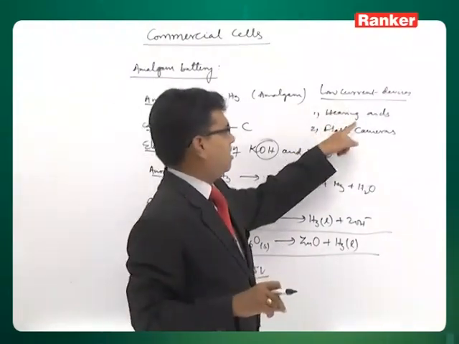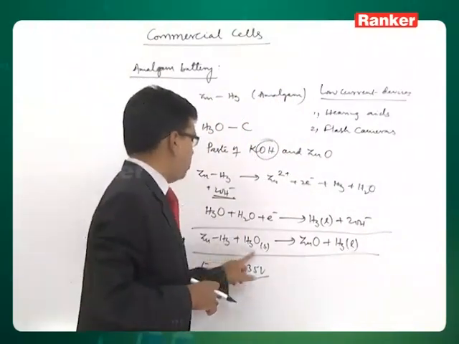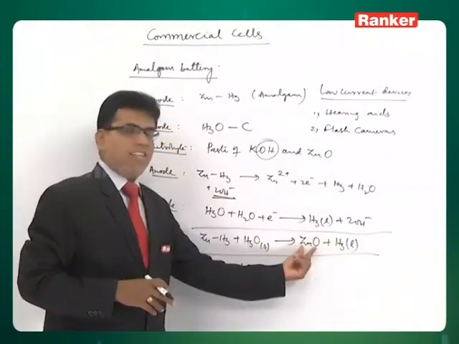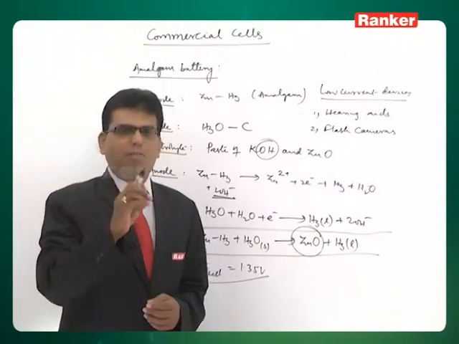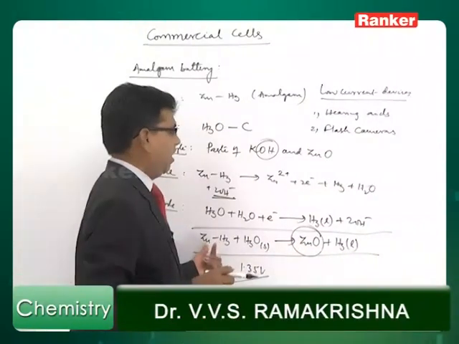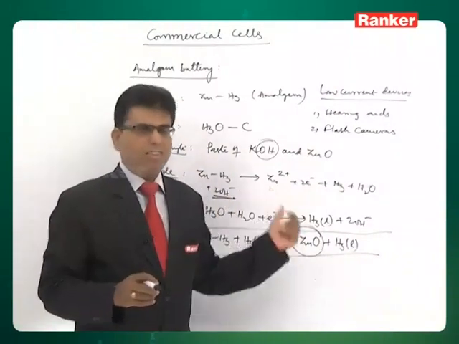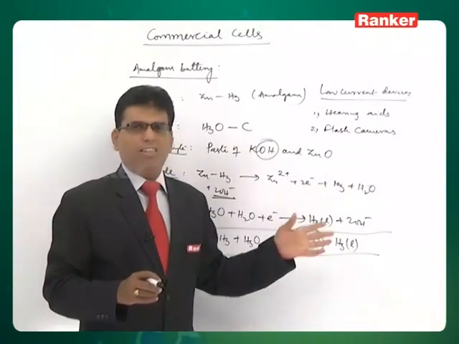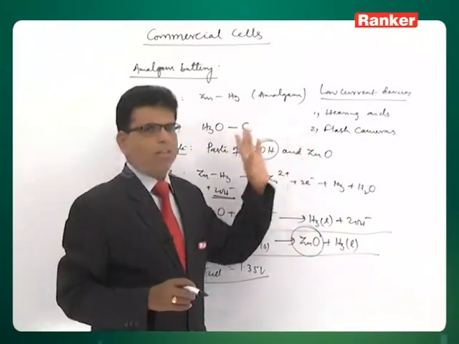So, in such cases these amalgam batteries are used. Once the cell reaction is completed, we get liquid mercury and zinc oxide, which is a highly stable oxide. Once it is formed, it is not possible for it to dissociate back into zinc, and not possible to form the amalgam back. So, once the cell gets discharged completely, it is not possible to recharge and reuse it. That is the reason this is also a non-rechargeable battery.